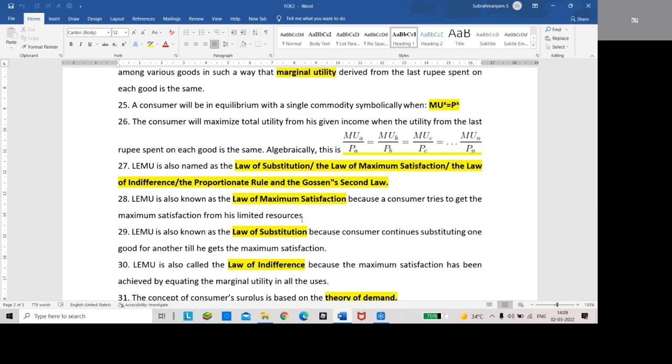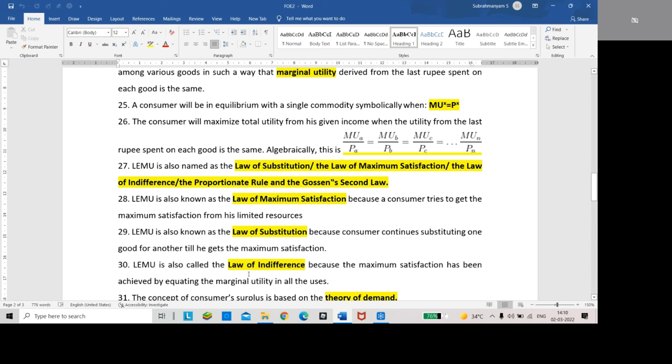LEMU is also known as the law of substitution. Why is it called the law of substitution? Because the consumer continues substituting one good for another till he gets the maximum satisfaction. So it is called the law of substitution.